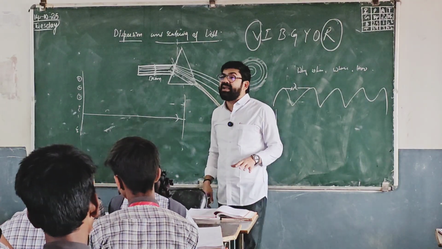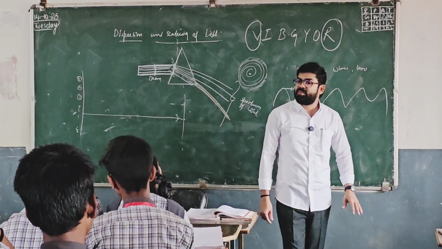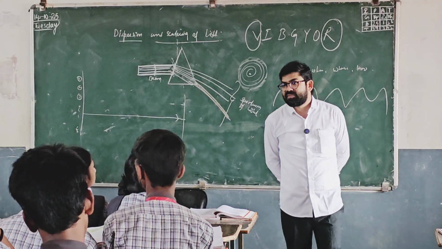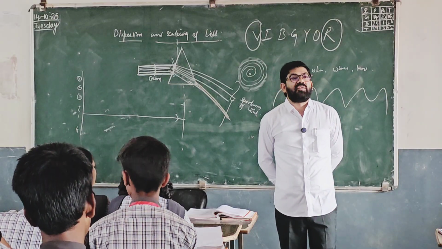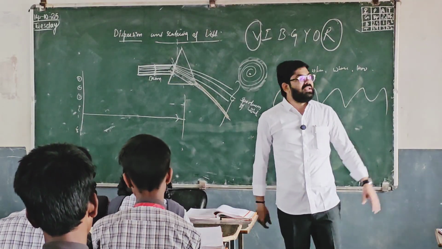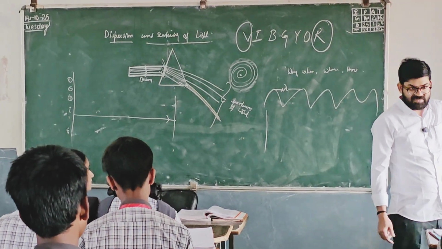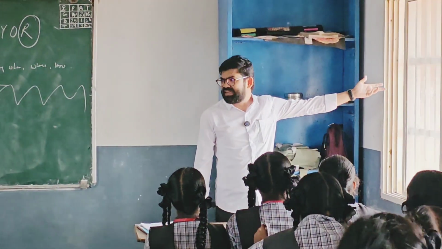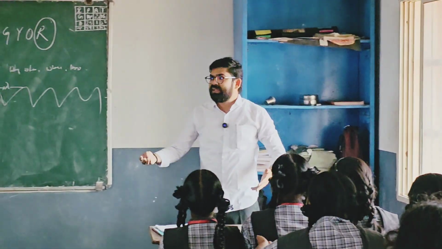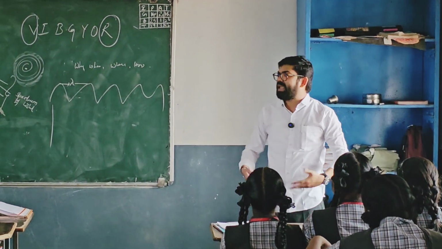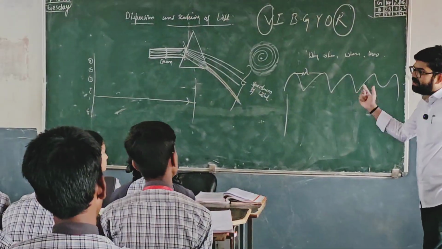What is that speed of the light? 3 into 10 to the power of 8 meters per second. That's why the general light which is coming, we see as white. We cannot see, oh, it is violet, oh, it is red, oh, it is yellow, because the speed of the light in vacuum or air is the same for all the colors.